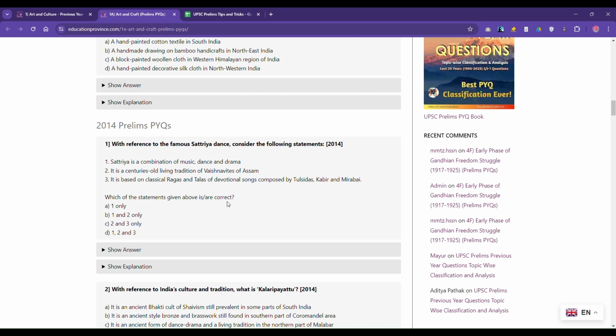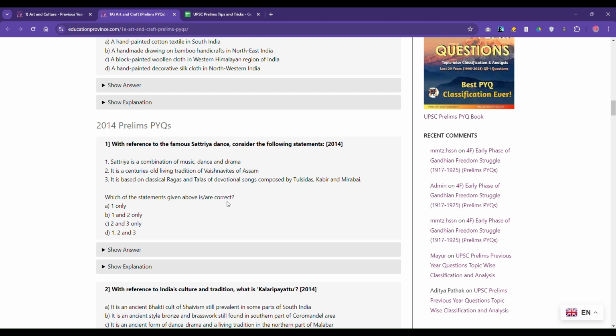So it's highly unlikely that Tulsidas, Kabir, and again these three saints, they're not preachers. They're practitioners of bhakti, right? They're not missionaries, if you say like that. So these two and three statements cannot go together. If third is true, second cannot be true. If second is true, third cannot be true. So this kind of questions are a little rare, but if this kind of statement comes, you should make use of it.